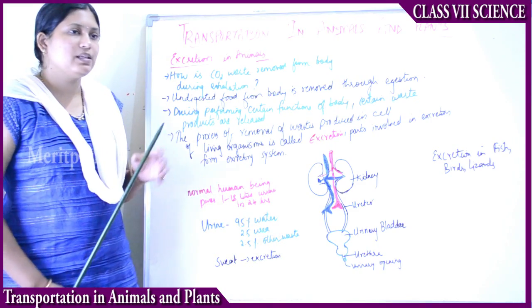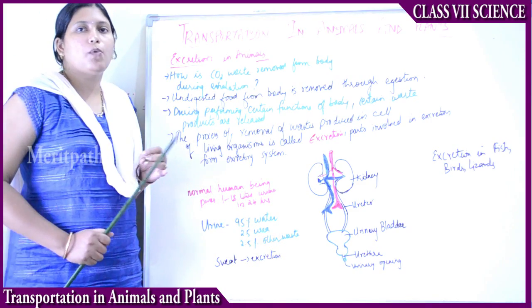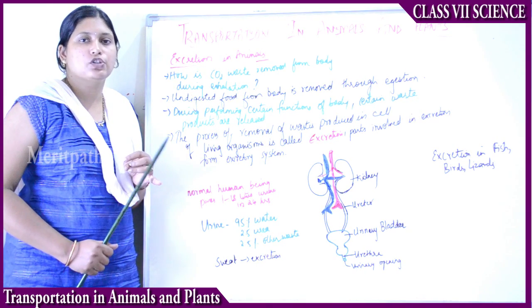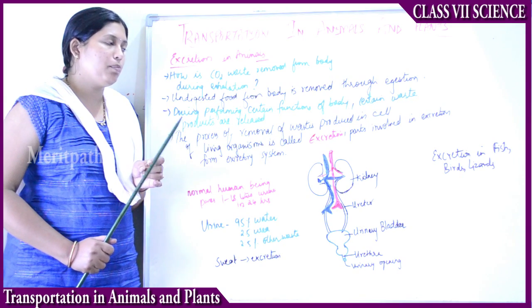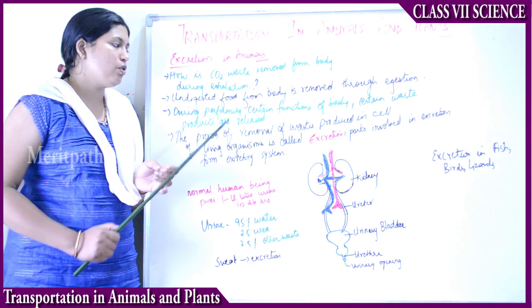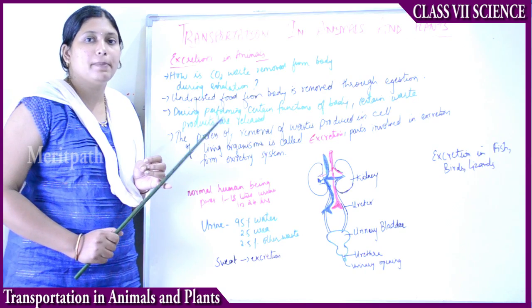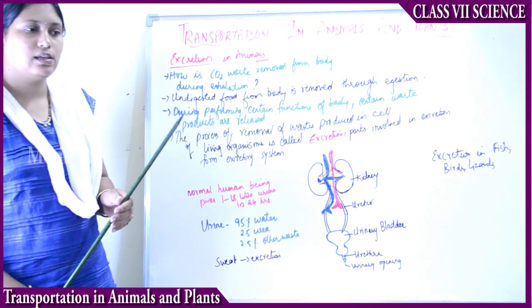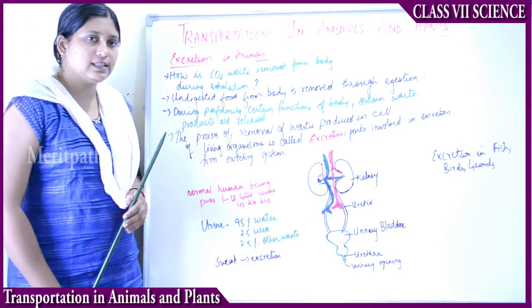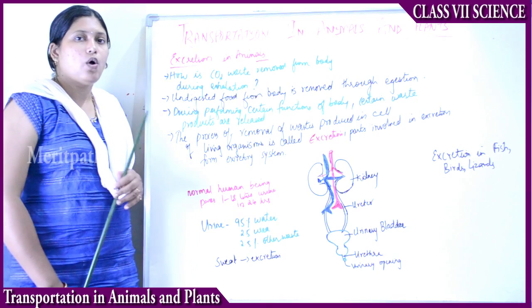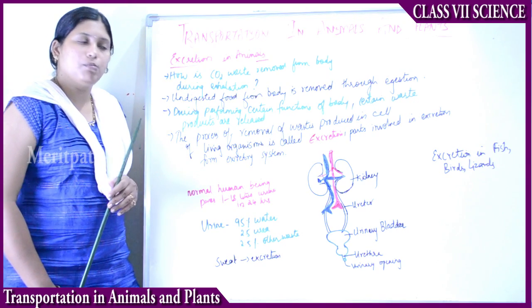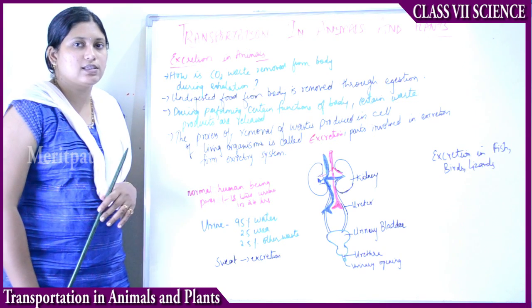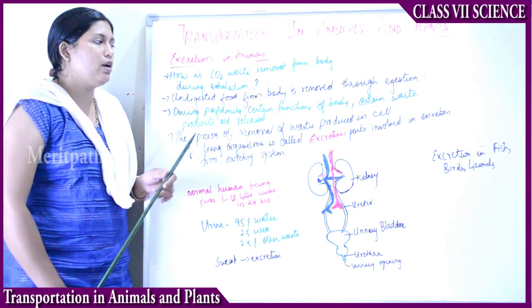During the performance of the body's functions, cells perform all the functions of the body. Cells are known as the basic structural and functional unit of the body. So cells only perform the functions of the body, right? In the process of performing many functions, cells also produce certain waste or toxic materials which need to be removed from the body. So how are these waste or toxic substances removed? By a process called excretion.